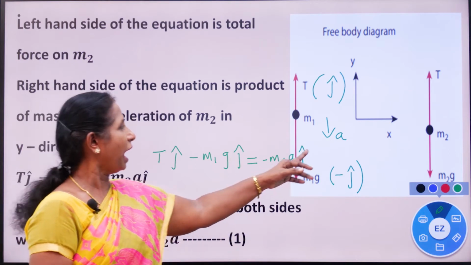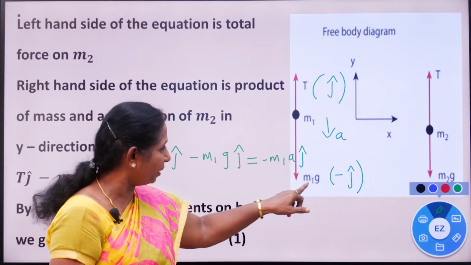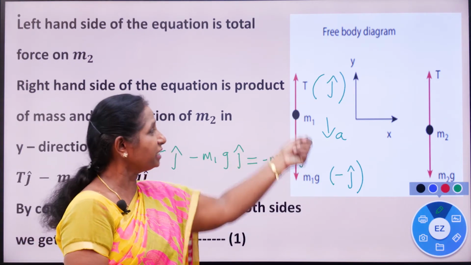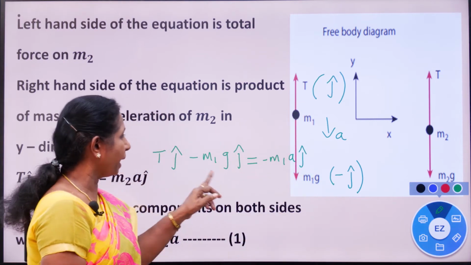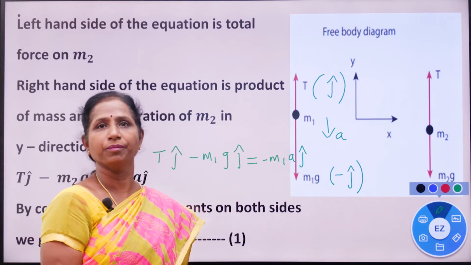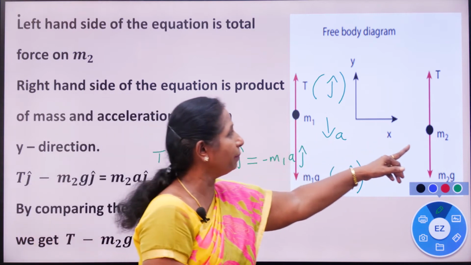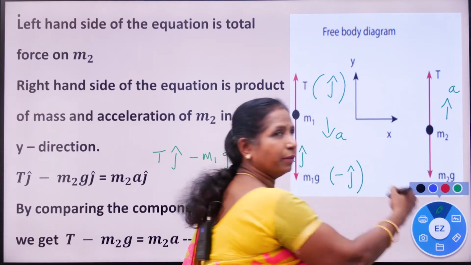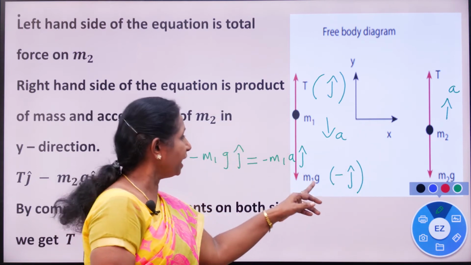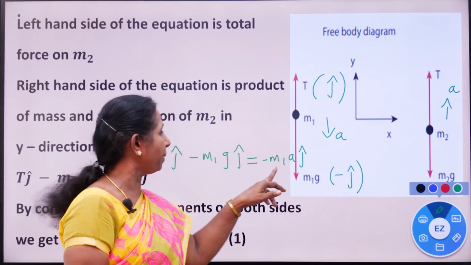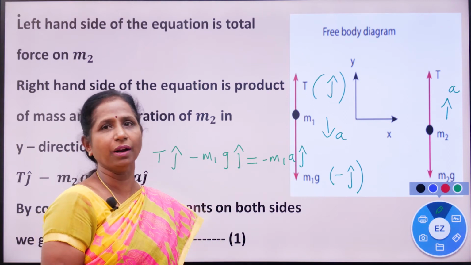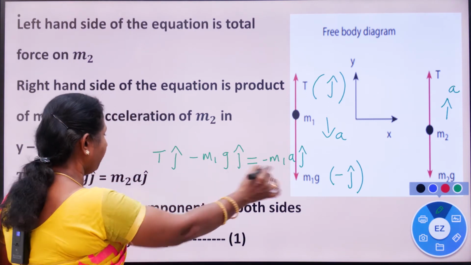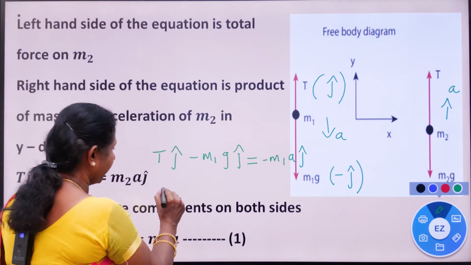Since m1 is pulled down, the acceleration is in the downward direction, so minus m1 a j cap. Clear? In the last case, m2 acceleration was in the upward direction, therefore we took m2a plus j cap. Here m1a minus j cap, because acceleration is acting in the downward direction. Now comparing the components, what will you get?